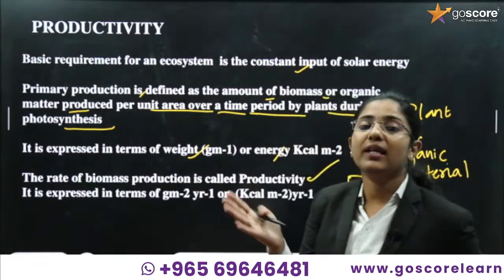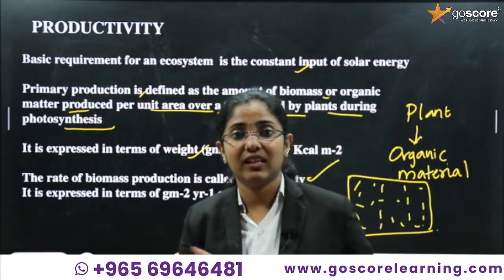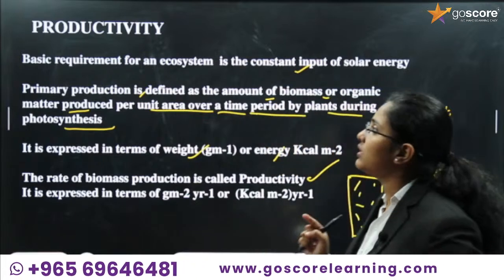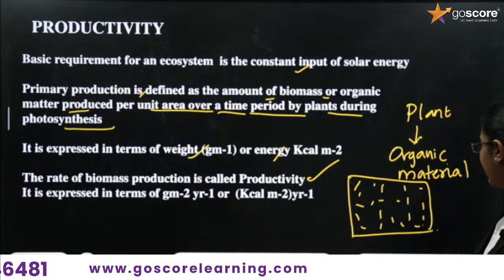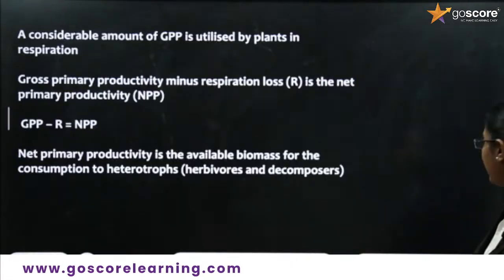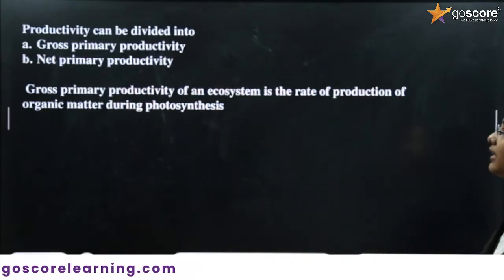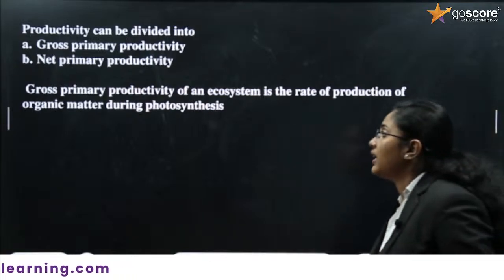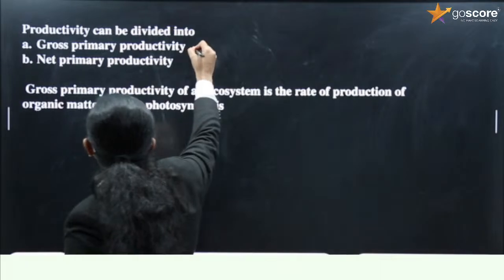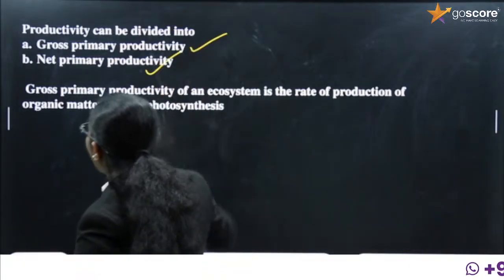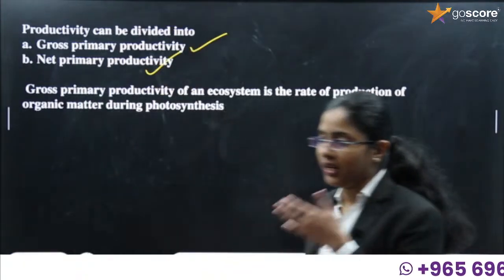Okay, and how is it expressed? It can be expressed both in terms of weight and also in terms of energy. Okay, so let's see about this primary productivity in detail. Productivity can be divided into gross primary productivity and net primary productivity.